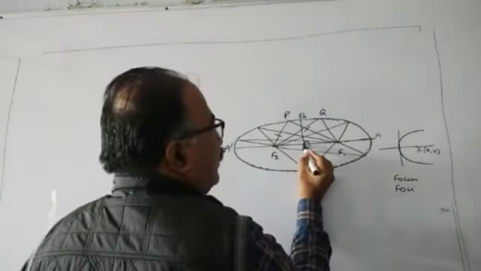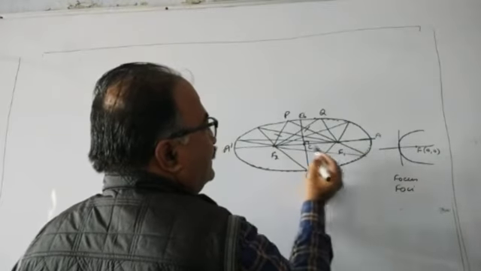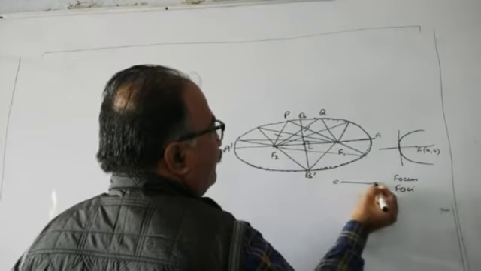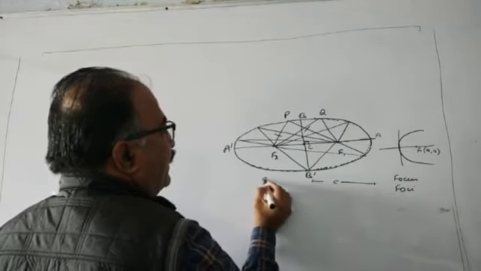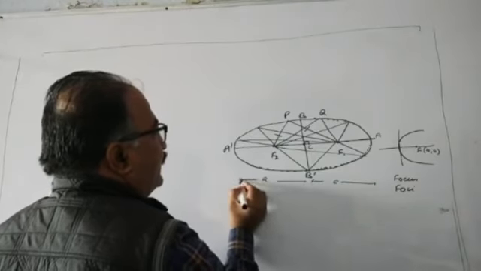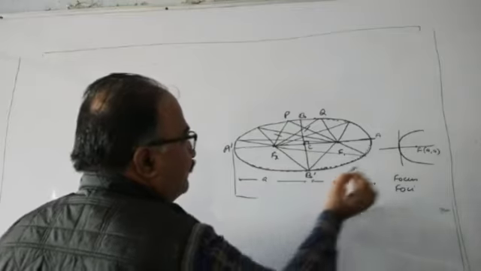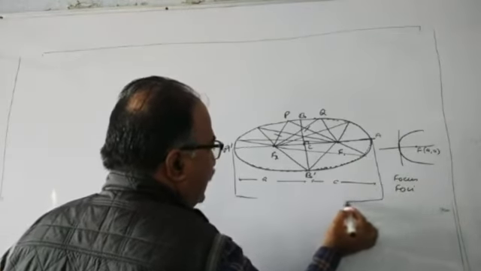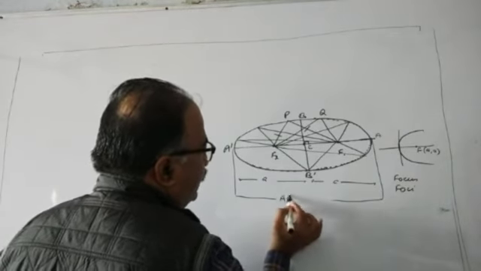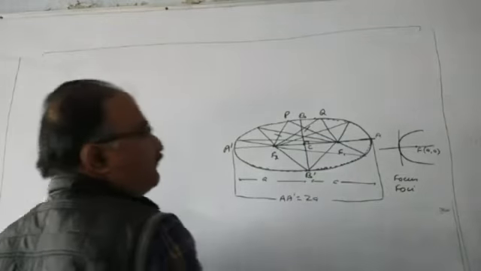Now the distance of one of the vertex from the center is A. Similarly here it is A. It means length of major axis, that is AA dash, is always equal to 2A.